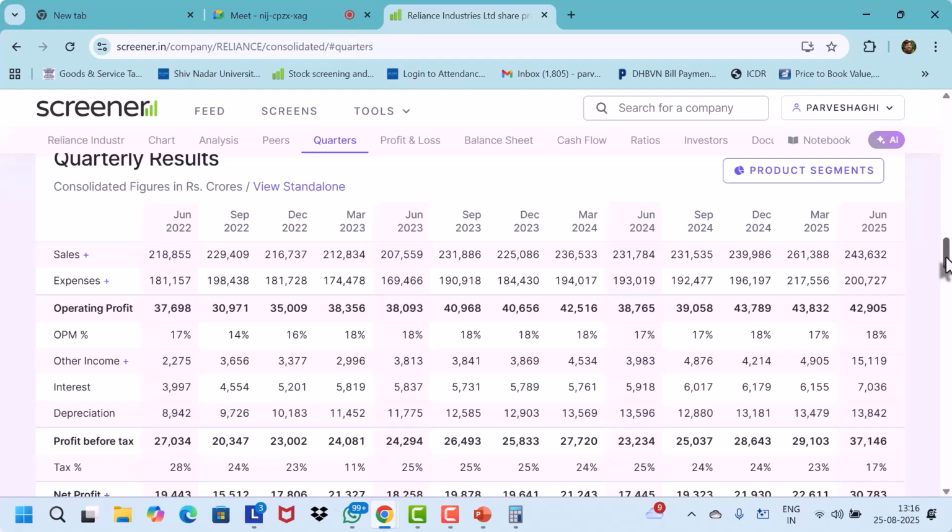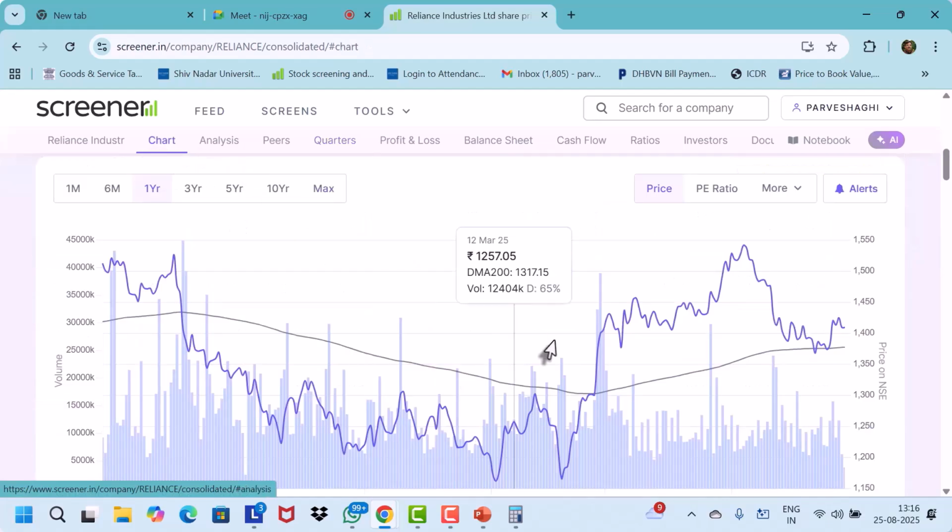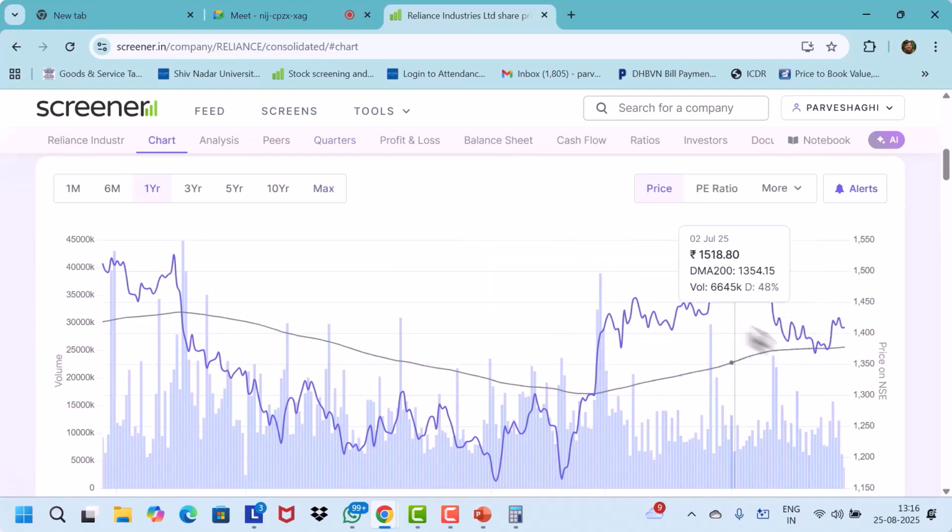Now, if you look at the chart of the company, the chart was growing, but after the result, it went down because the company had not given a very good result. The result was boosted by a one-time profit and not by a profit which the company is going to earn for long. Immediately after the results were announced, the street did not take it very well, because the company had made a higher profit compared to earlier, but this was largely because of a one-time event. Is that clear?